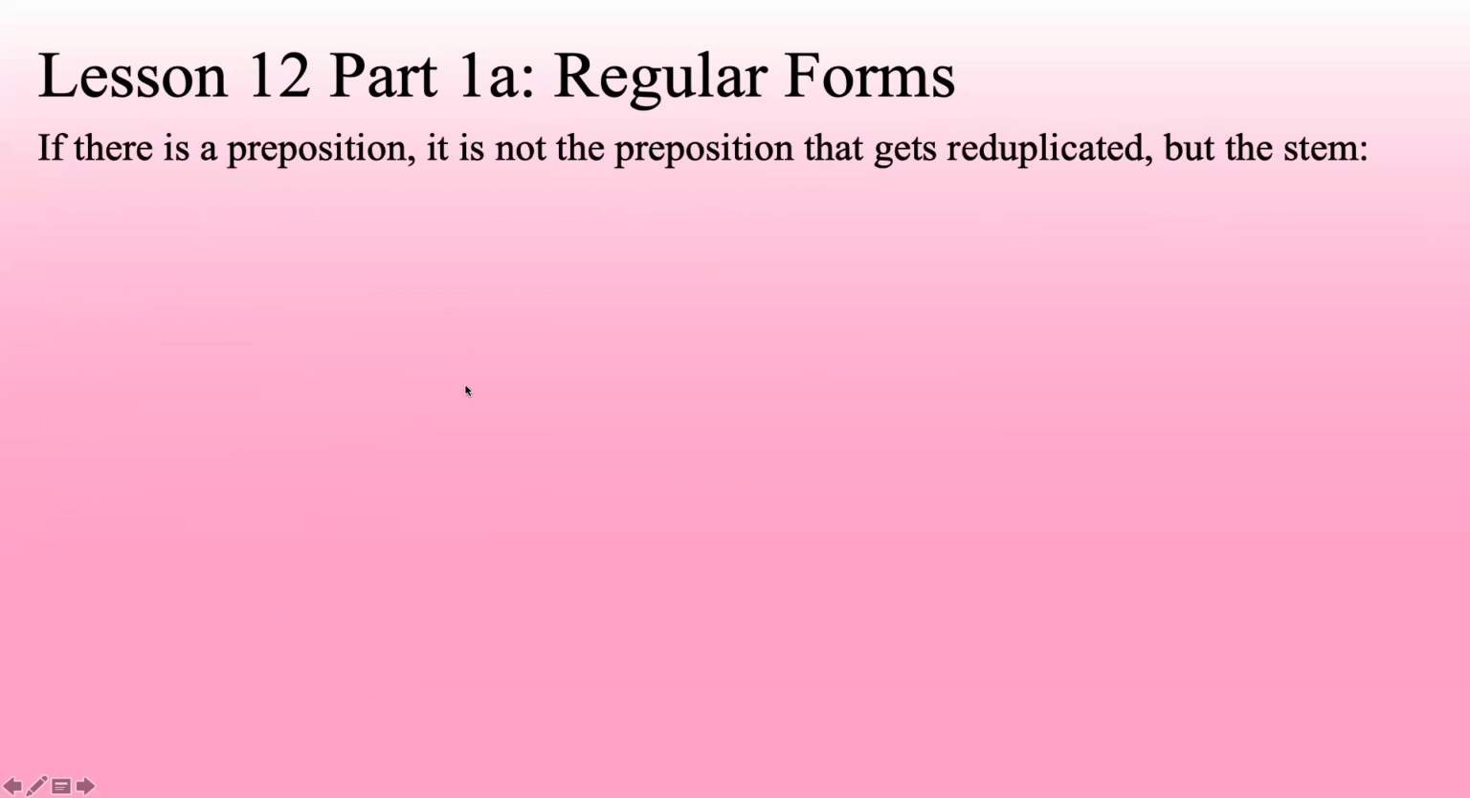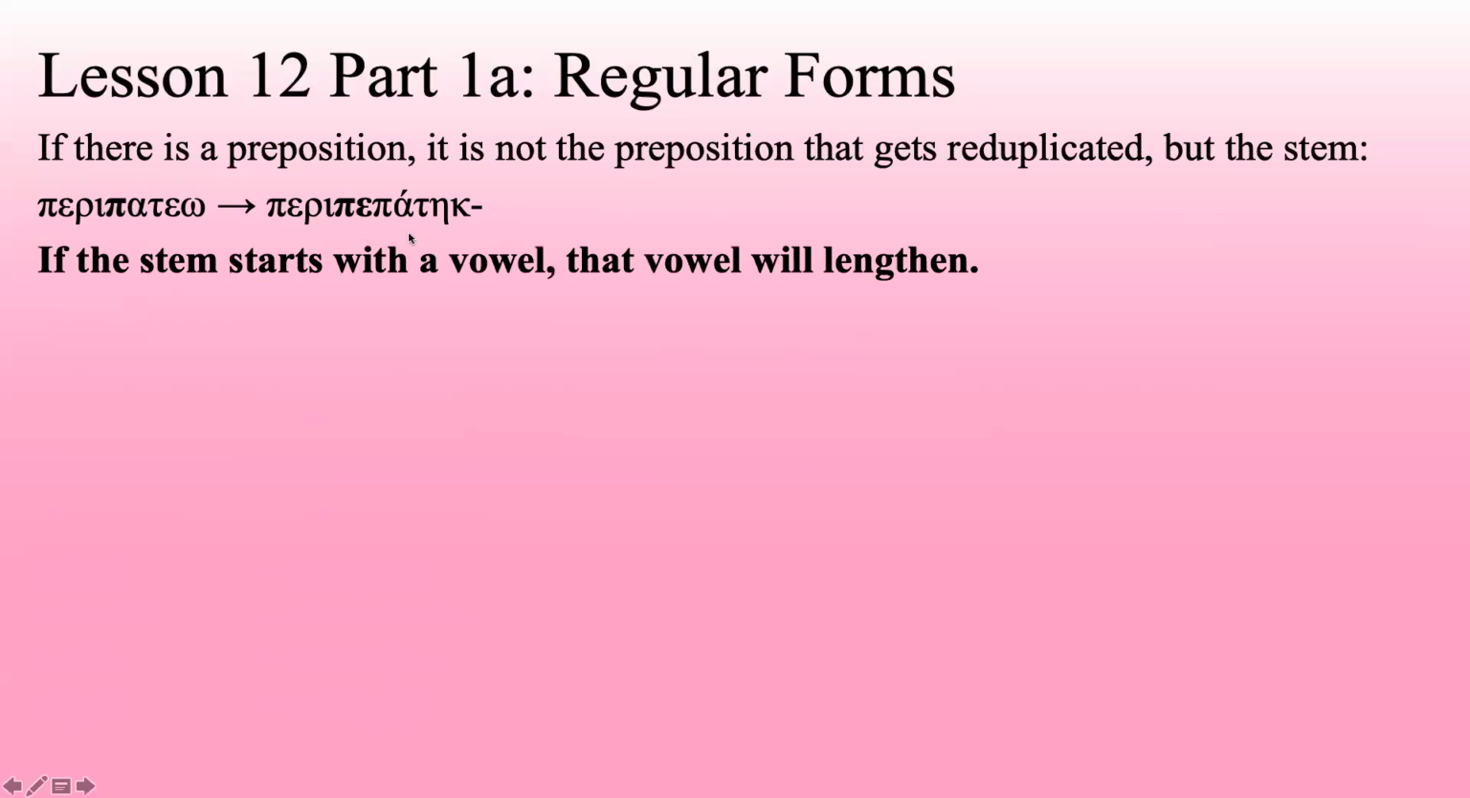Now, if there is a preposition, it's not the preposition that gets reduplicated, but the actual stem of the verb. Very similar to what we've seen before with augments. Pretend the preposition isn't there, do what you need to do to the beginning of the stem, then tack that preposition back on. So peripateo becomes peripepatake. This P here is the first P of the stem, not the P of the preposition. So that's what's going to get reduplicated before the stem, after the preposition.